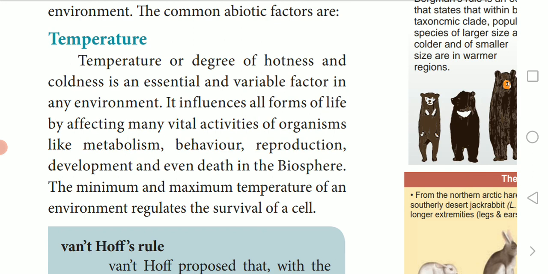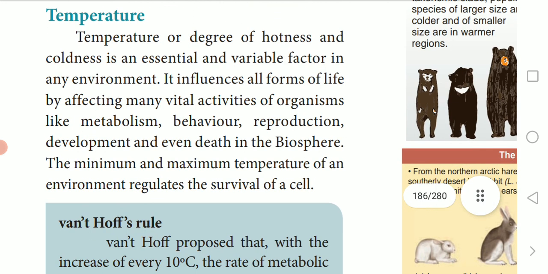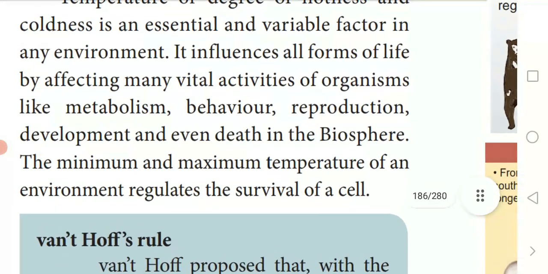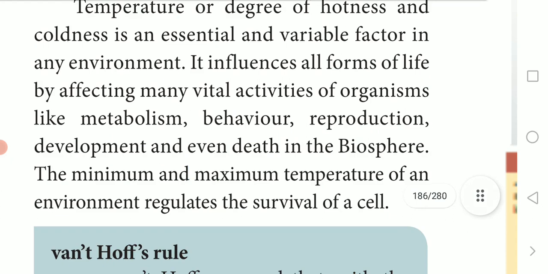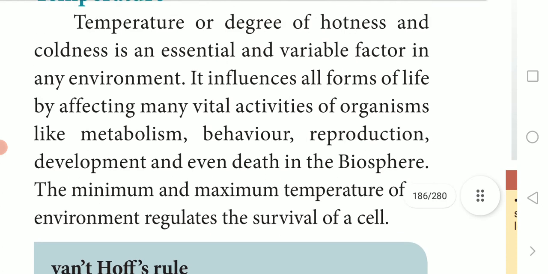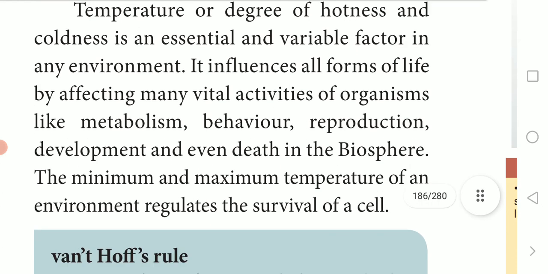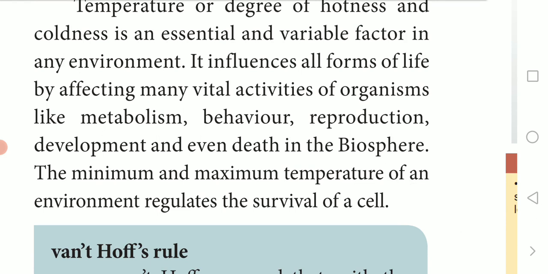Temperature influences various activities of human beings, in the cells, also metabolism. Metabolism means a complete process. Behavior, reproduction, development, and even death in the biosphere, all these activities involve temperature. The minimum and maximum temperature of an environment regulates the survival of a cell.